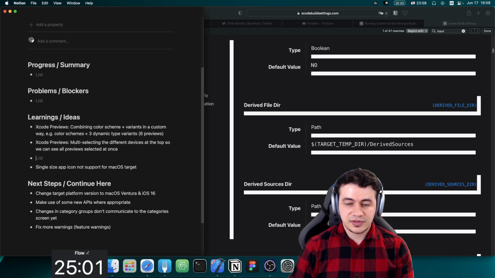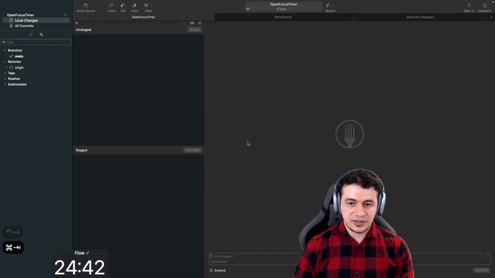Another learning was definitely that build scripts now show a warning if our build scripts now have a new option called, so what was the name of that option?